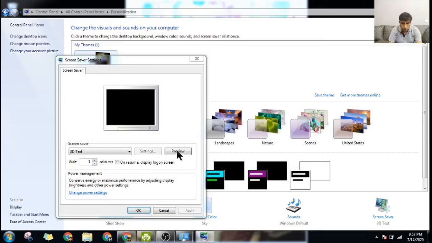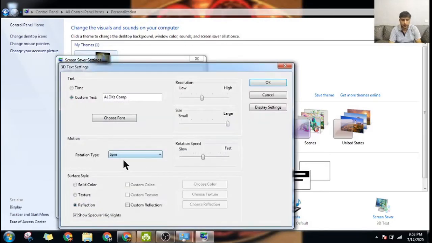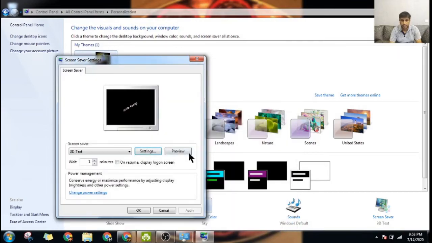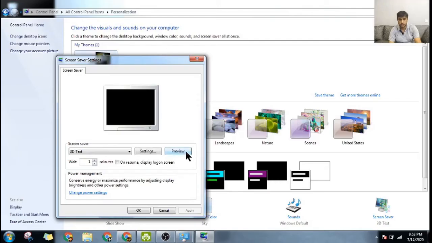There are other options also. You can decide on the spin here. It is spin. I will say wobble. If I do wobble and I do OK here and I do preview, now see what it is doing. It is wobbling all across the screen. So this is just one of the options.